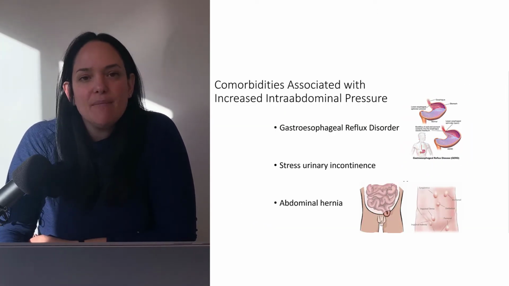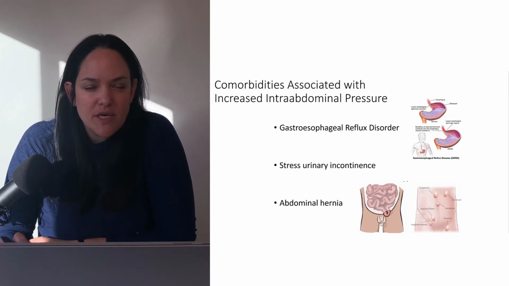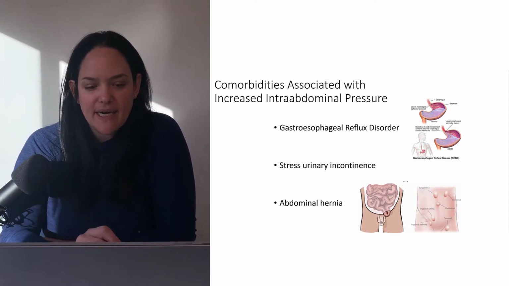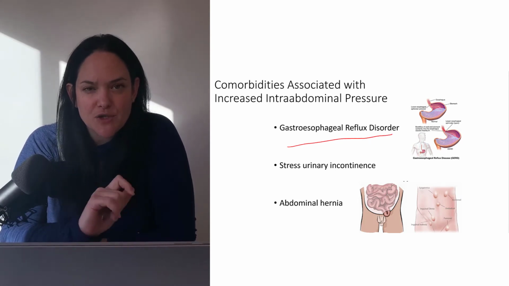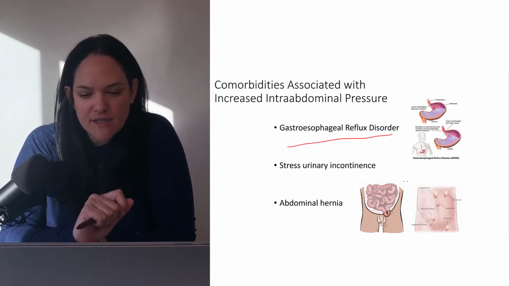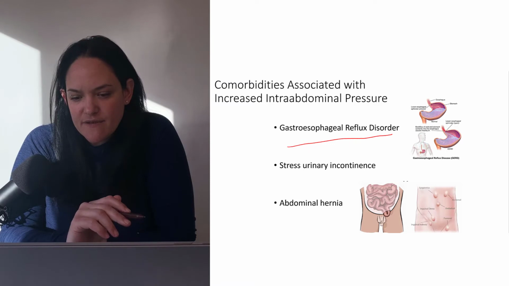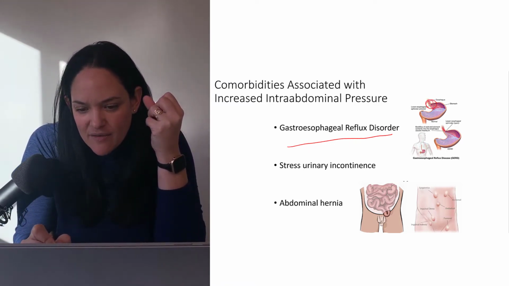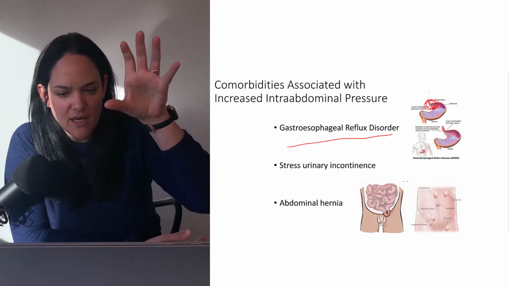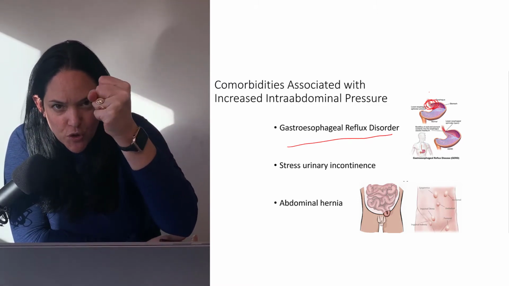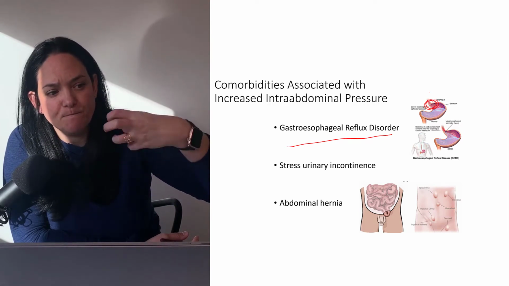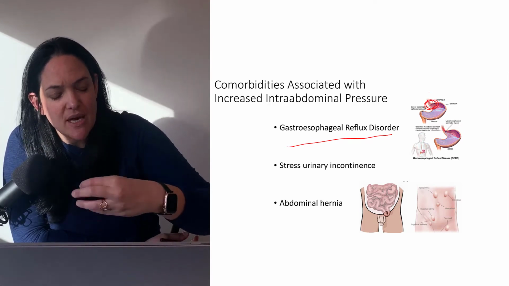Okay. Some other obesity-associated comorbidities that are more on the fat mass disease side include GERD, gastroesophageal reflux disorder. Individuals with obesity are more likely to have compromised lower esophageal sphincter closing, probably because they're receiving more volume into their stomach.